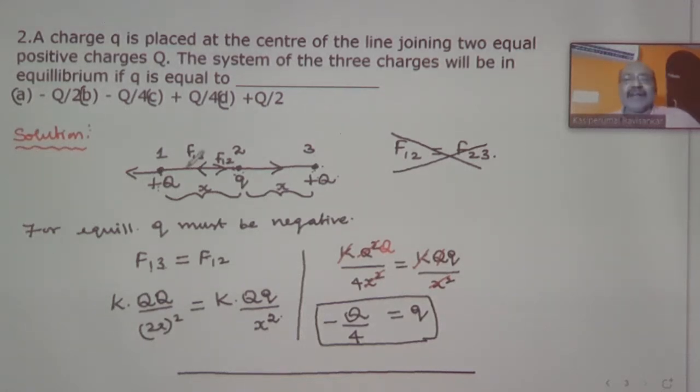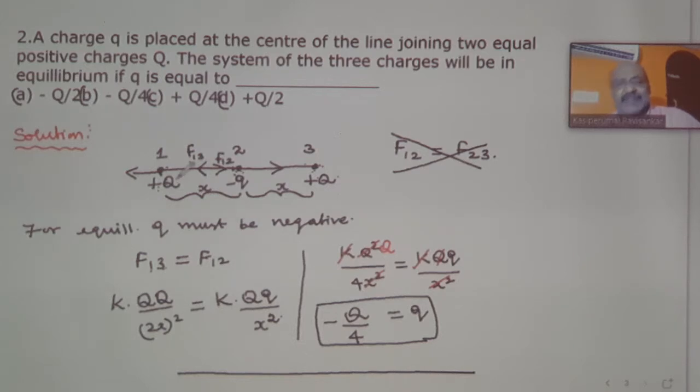The force between these two and the force between these two are considered to be equal. What I have taken is, when I am taking the charge at position 1 and the charge at position 3, you are having a repulsive force. And if you are considering the force between the charge plus Q and the charge that is available at the center, that is minus q, then I am saying it as attraction.